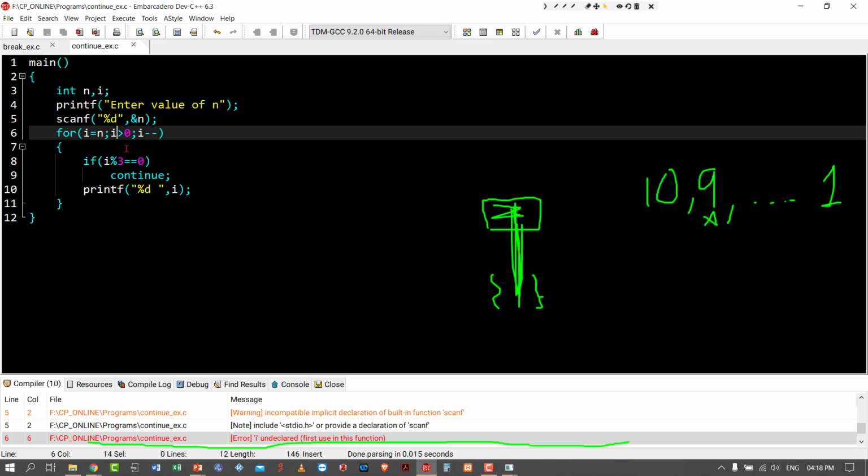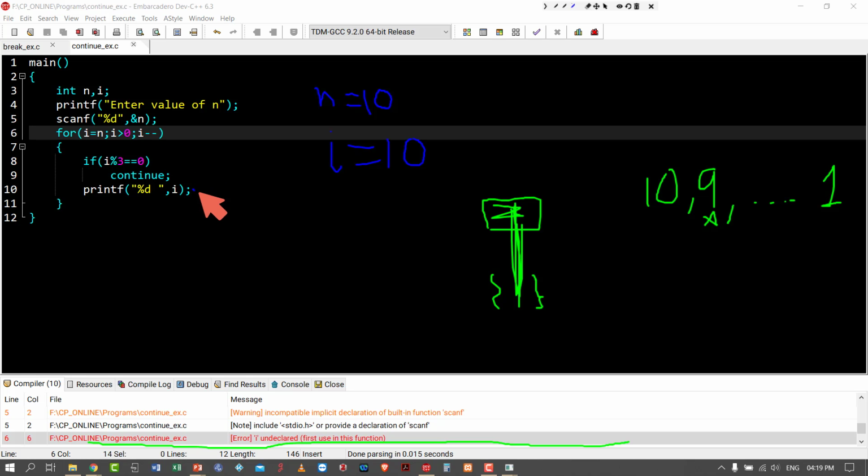So here, just imagine n is 10. Before going to the output, I will explain the program. i equal to 10. Initial value of i is 10. 10 is greater than 0. So these statements will be executed. 10 mod 3 is not equal to 0. So this continue statement will not execute. So it will print 10.